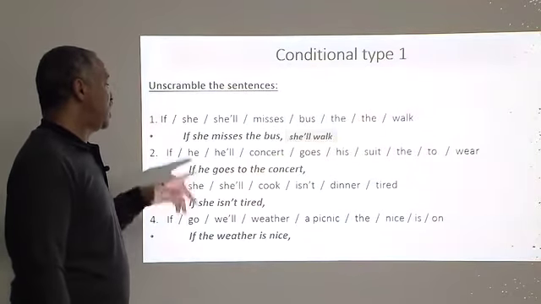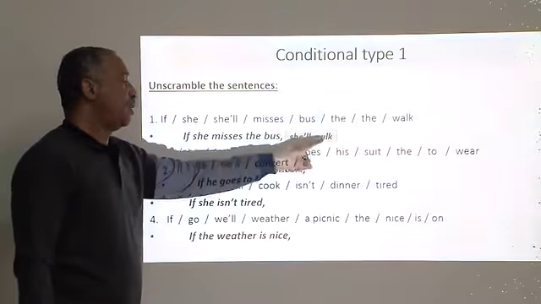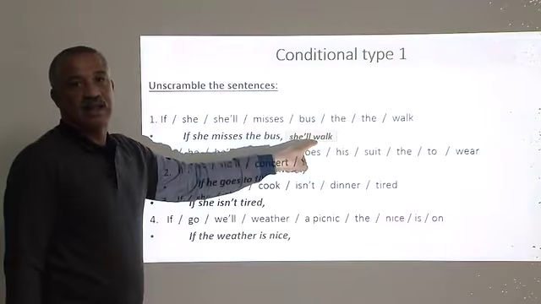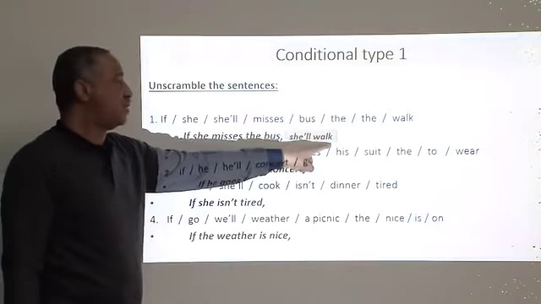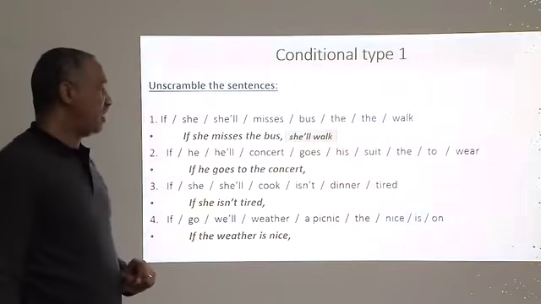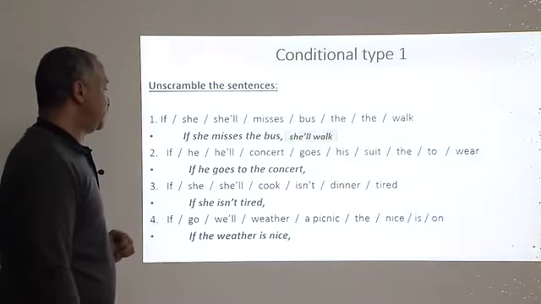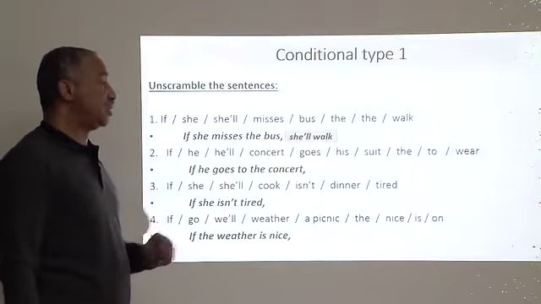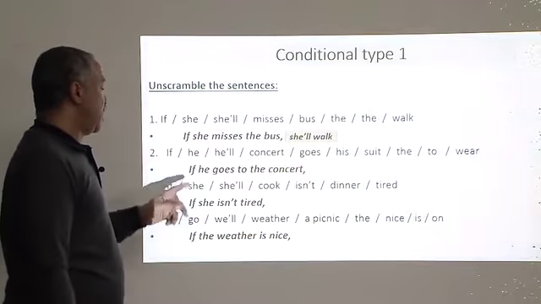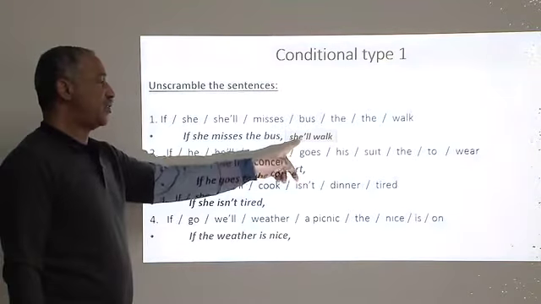For example, say, if she misses the bus, she will walk. Will walk. This is the future, or what we call will plus the verb in the infinitive. Sentence number 2, we have: if, he, will, concert, goes, should, do, to, and where. If he goes to the concert, of course, we shall use it like the first sentence.